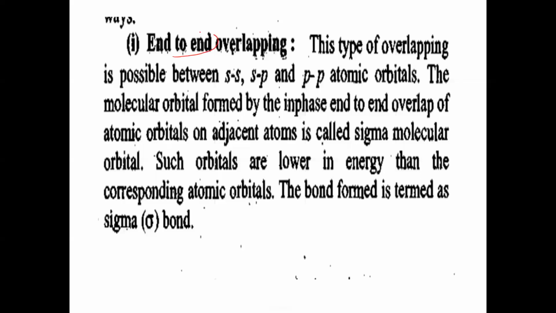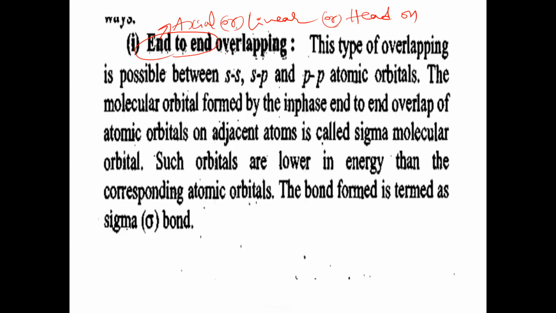This end to end overlapping is also called axial overlapping, otherwise linear overlapping. We also say head on overlapping.